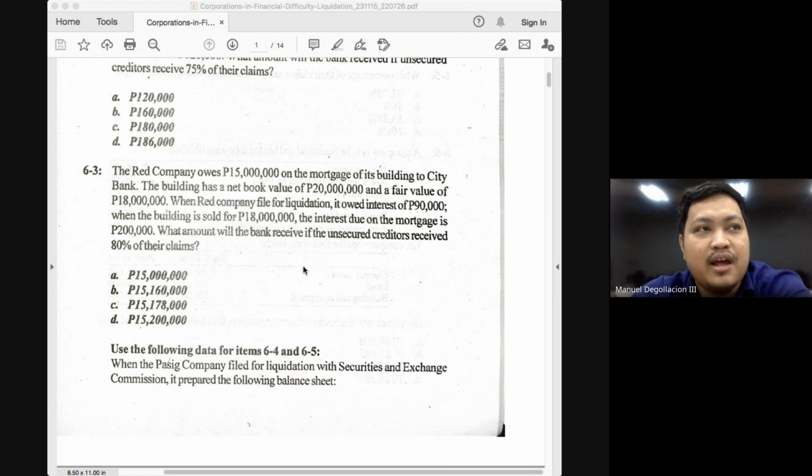It will be the entire 200,000 and it will still be covered by the security from the building. So that means the entirety of the 15,200,000 will be paid. Okay, so you will be ignoring the 80% here because this is a fully secured claim. So the answer for problem 6-3 would be 15,200,000.